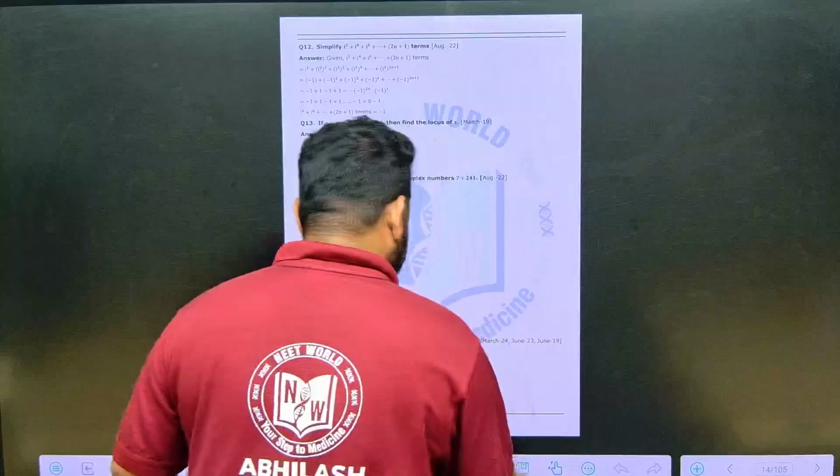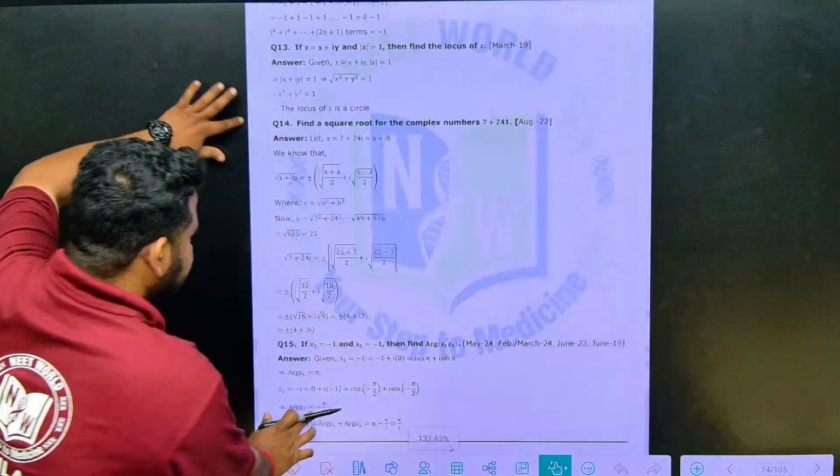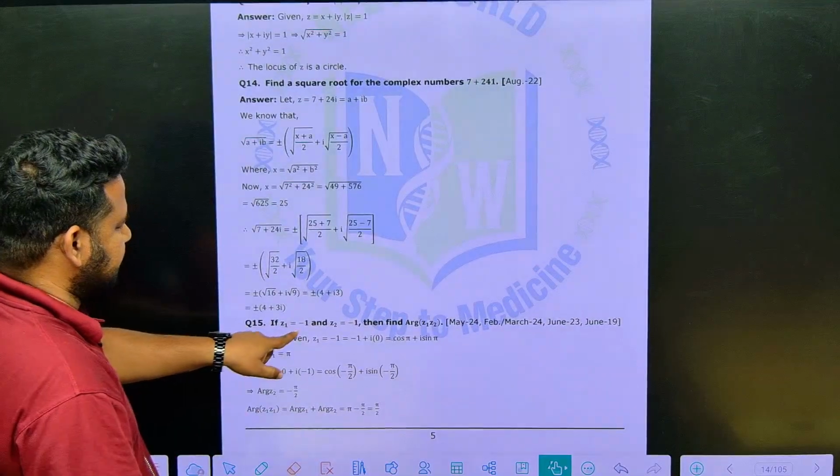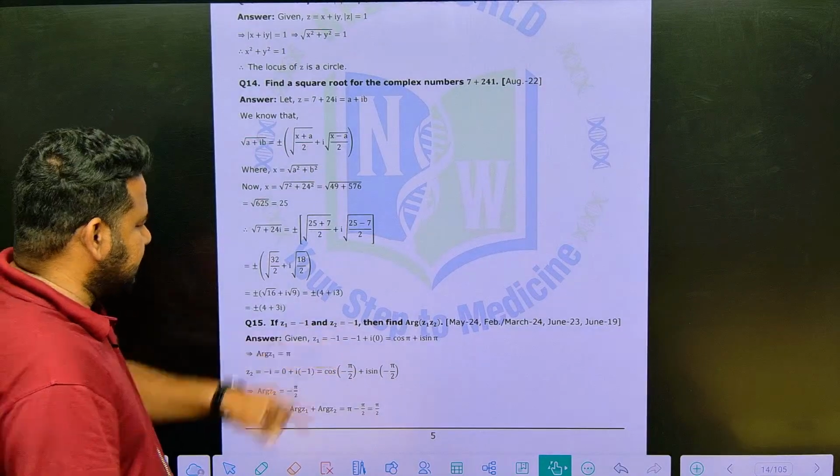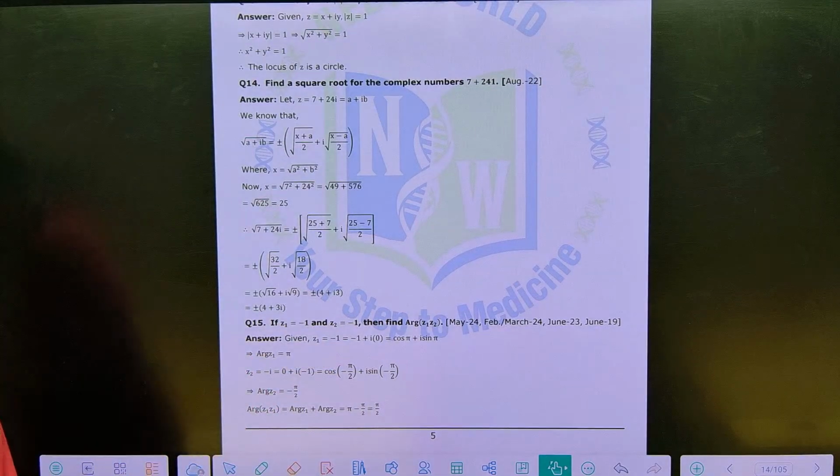Okay. Have a look at this question, friends. They are telling if z1 is equal to minus 1 and z2 is equal to again minus 1, find argument of z1 z2. Find argument of z1 and z2. This is what they are telling.